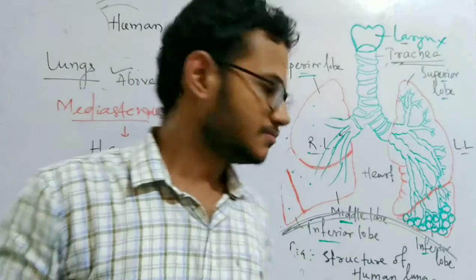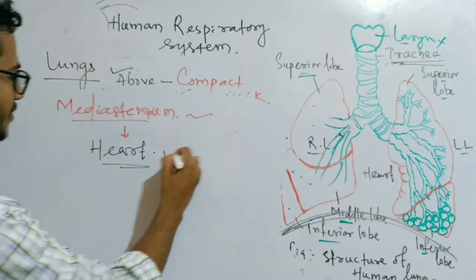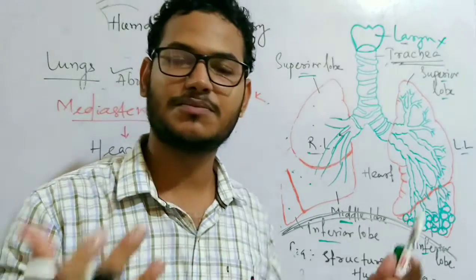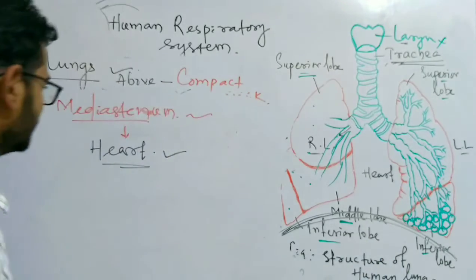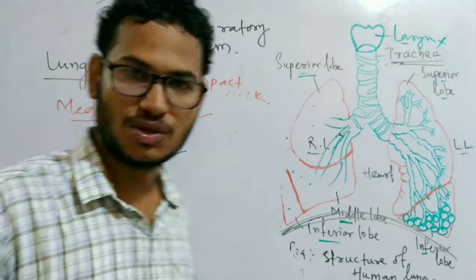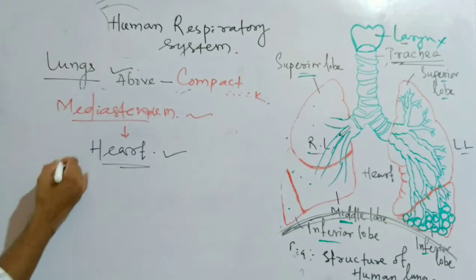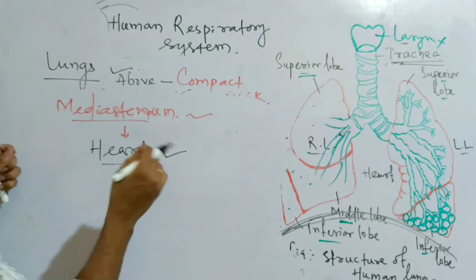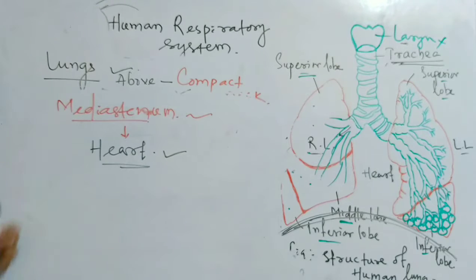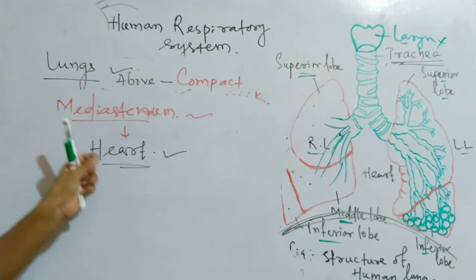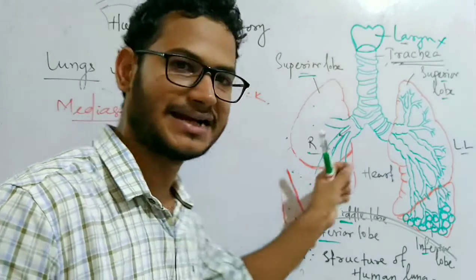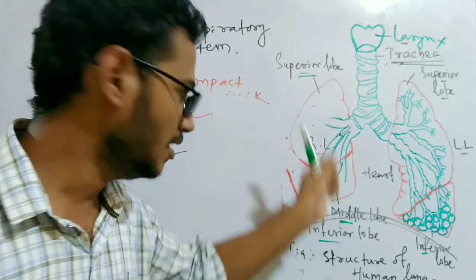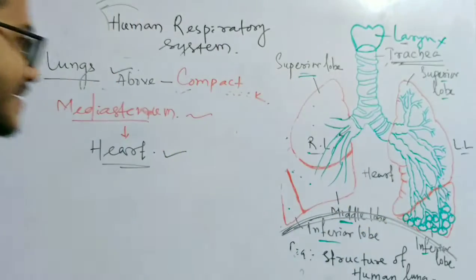You can see the detail of the heart and its structure, blood circulation in our body in my videos of the circulatory system. So this is about the mediastinum. Okay, clear? Mediastinum, the space where the heart is located safe within the two lungs in the thoracic cage.